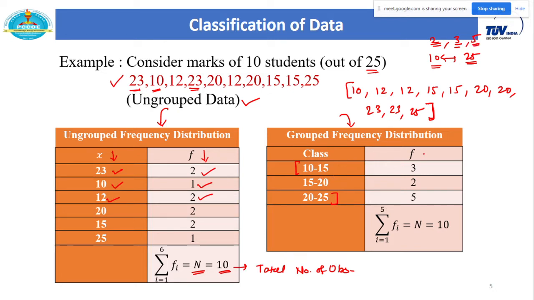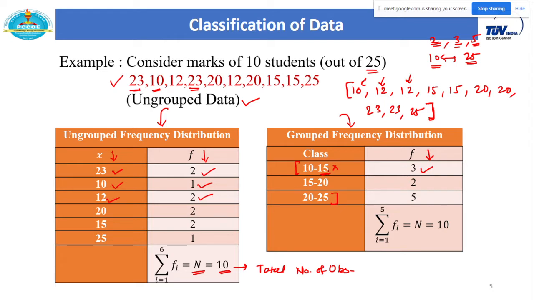Now, how do we write the corresponding frequency? Let me explain this. When we consider the first interval, from 10 to 15, just consider the observations which are between 10 and 15. The only thing is that we have to exclude the last number. So delete the last number, which is 15, and consider the observations between 10 and 15, excluding this last number. The first observation is 10, next is 12, and third is 12. So in total there are 3 observations in this interval. As I already told you, we have to exclude this 15, so don't consider it for this first interval. There are only 3 observations in the class interval 10 to 15. Therefore your frequency is 3.